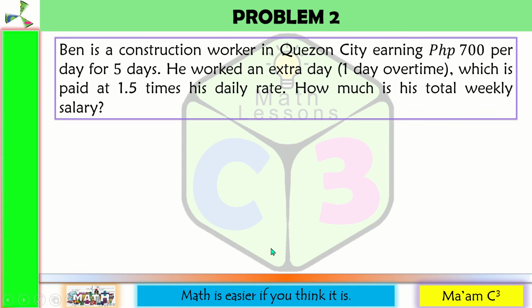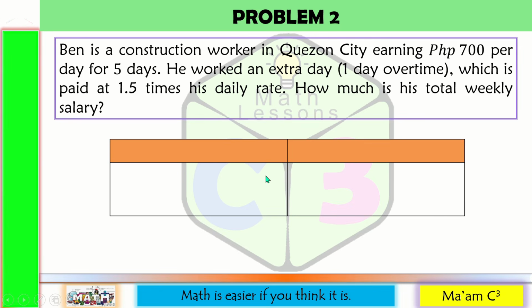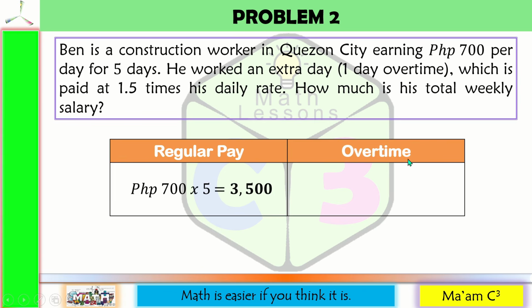I'll create 2 columns for this problem. The first column is for the regular pay. That would be 700 pesos, his daily rate, multiplied by 5 days, and that will be 3,500. The second column is for the overtime. He worked 1 day overtime, which is paid 1.5 times his daily rate.